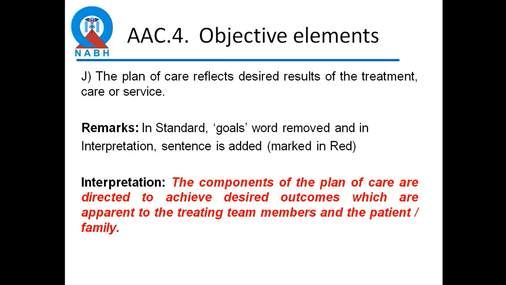So for instance, I can give an example of, say, pain. If your care plan includes patients who are having severe pain and you want to reduce the pain, you can specify what pain relief as a part of the care plan, which the patient also understands, right? Or if you're going to increase the mobility, or you're going to reduce the breathlessness. So some things which the family can understand as a desired outcome of the treatment can be documented. So that should start getting encouraged.